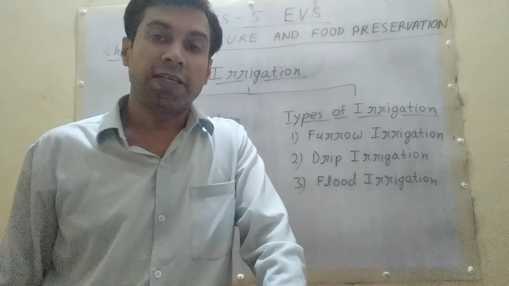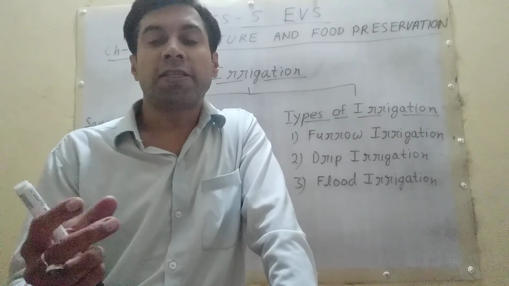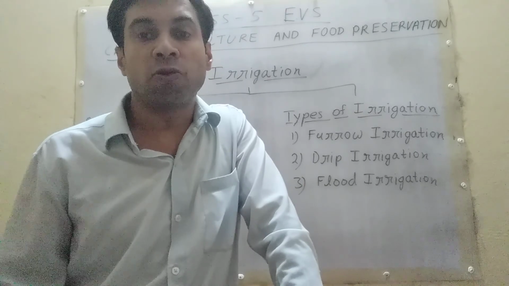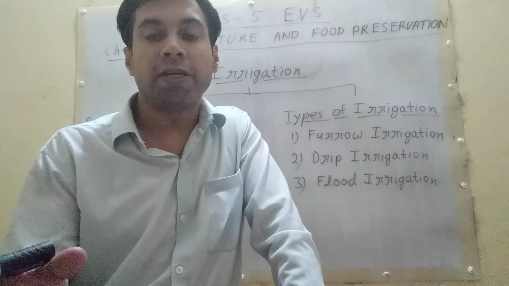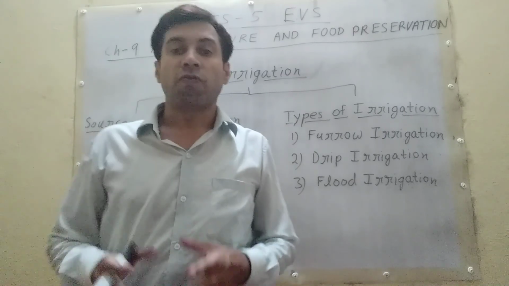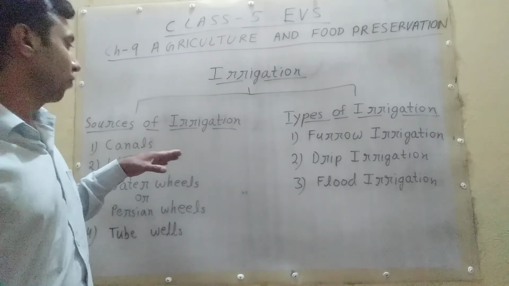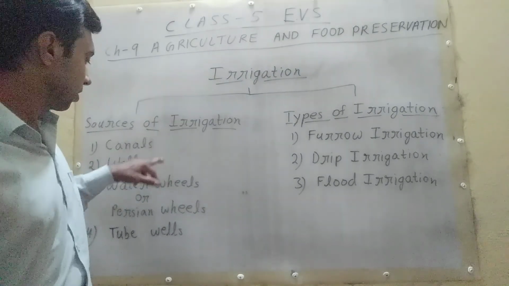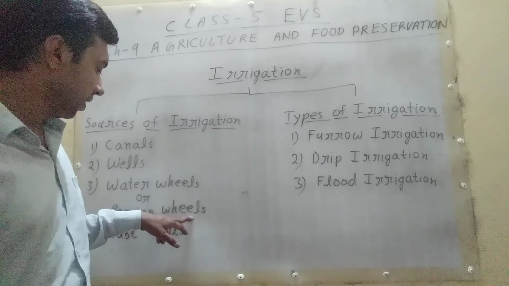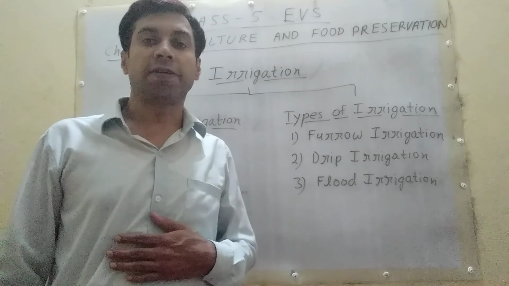Student, what is irrigation? Process of watering the crop in the field is called irrigation. Now student, what are the sources of irrigation? Sources of irrigation: canals, wells, water wheels or Persian wheels, tube wells. These are the sources of irrigation.